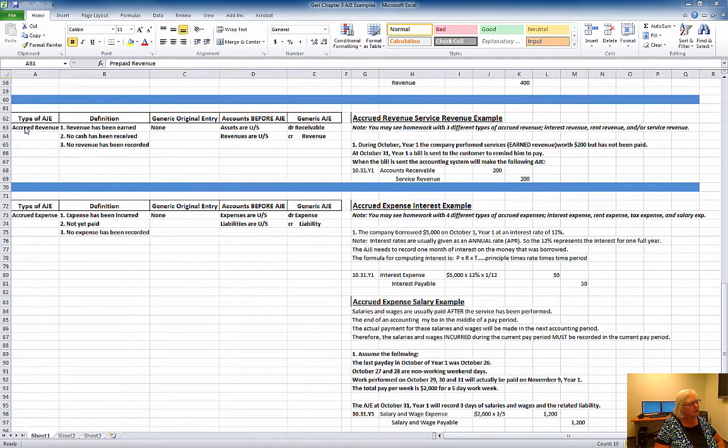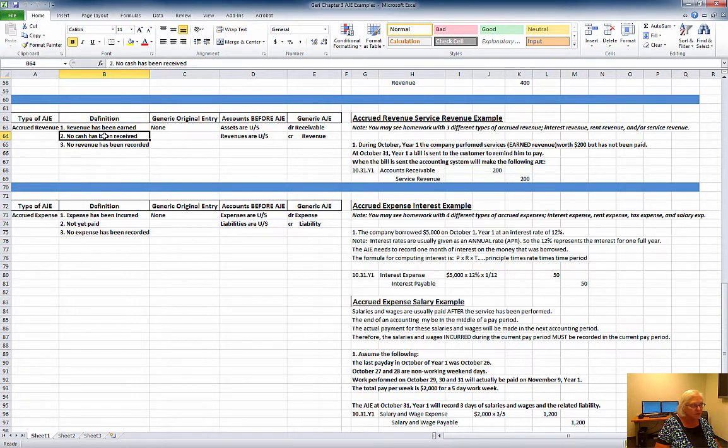Hi folks. Okay, the third type of adjusting entry is accrued revenues. So you have to know the definition. Here, the revenue has been earned, but we haven't been paid for it. And because we haven't gotten any cash, we also haven't recorded revenue. So we've earned the money. So the adjusting entry is to get that revenue recorded in the proper period.